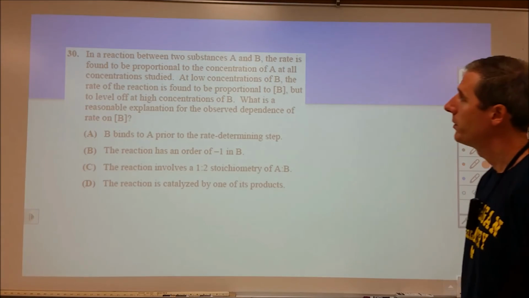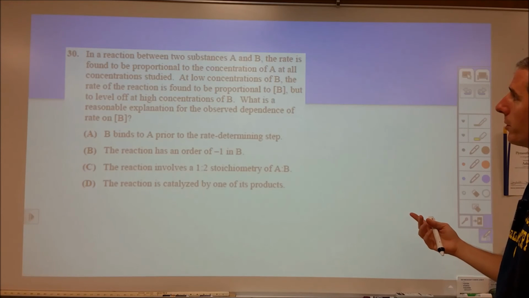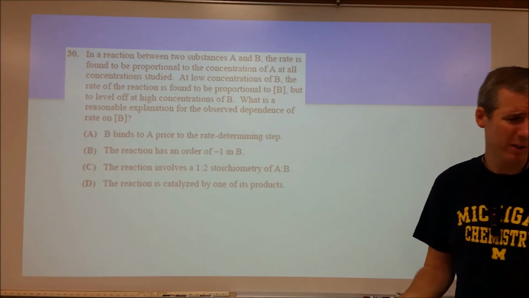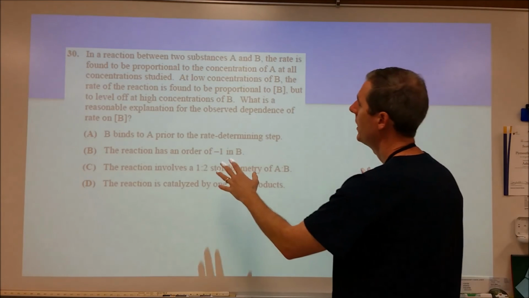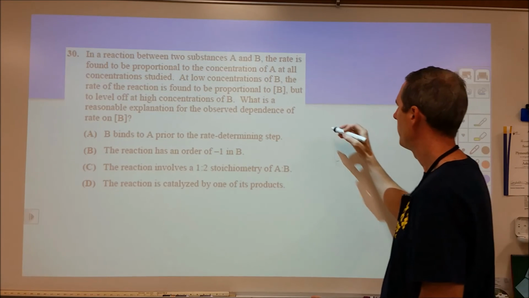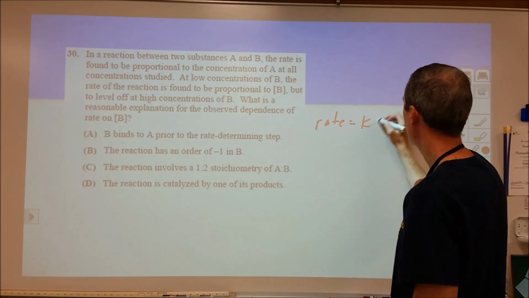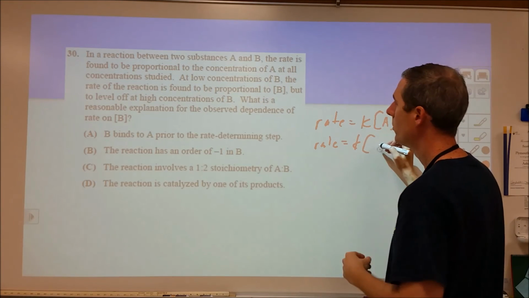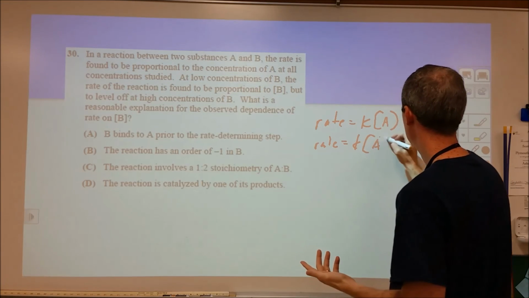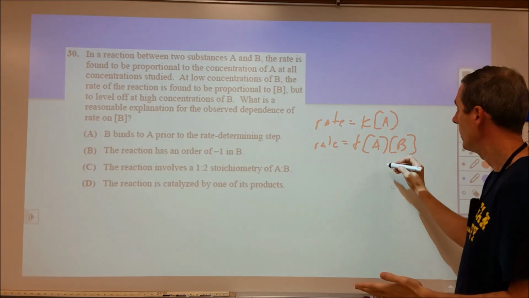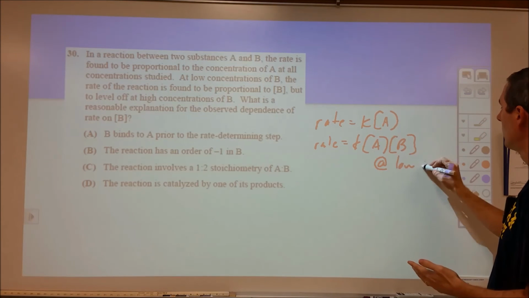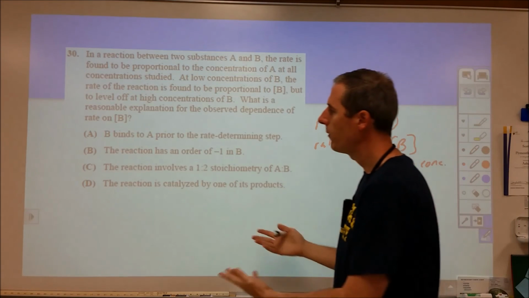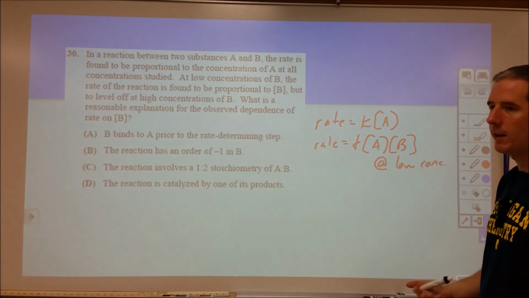All right, and number 30, we have two substances, A and B. Rate is found to be proportional to the concentration of A at all concentrations studied, and at low concentrations of B, the rate is found to be proportional to B. So this is basically saying, forget what you learned about kinetics, we have something weird going on. Normally we're getting a rate law of K times A, but at really low concentrations, I'm not sure if I'm reading this correctly, I would say it's K times A times B. So you're getting two different rate laws. You can't take what you learned in a high school class and say, oh, this is how you explain this. So we're looking for anything that could explain this particular oddity that we're observing.